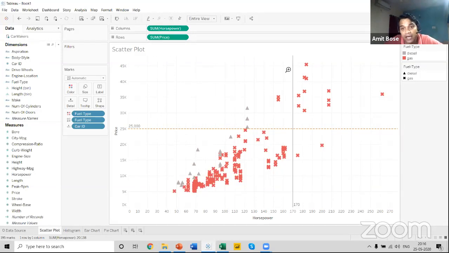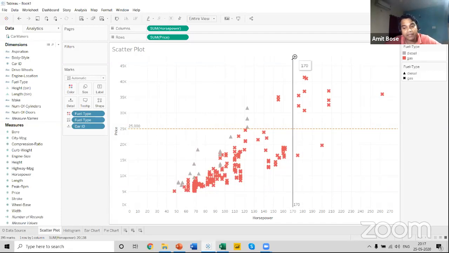Now, in the scatter chart, a few tips that I want to give you in terms of all the visuals I have created. First, the reference line that I have used in this example is a static reference line.